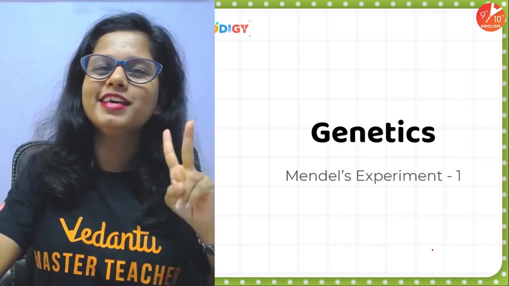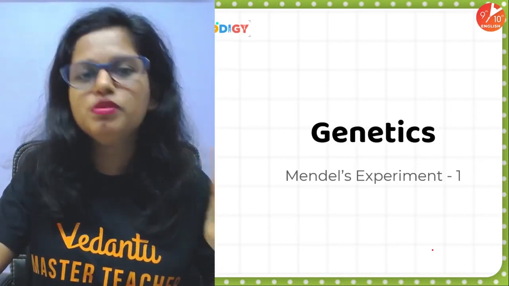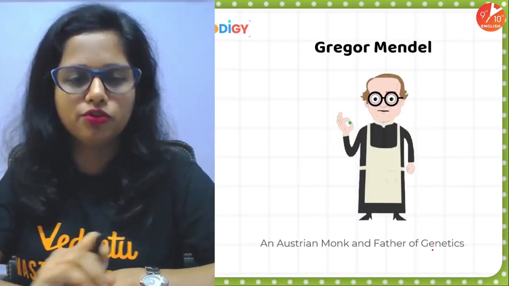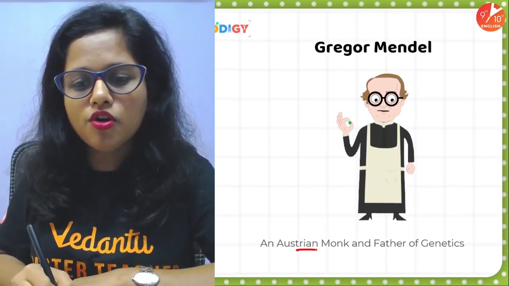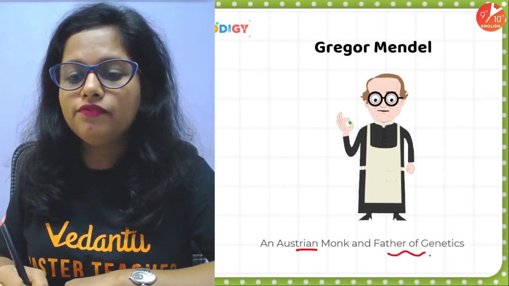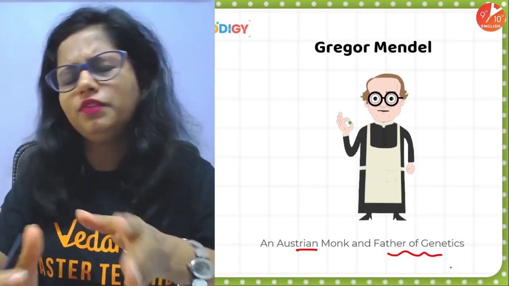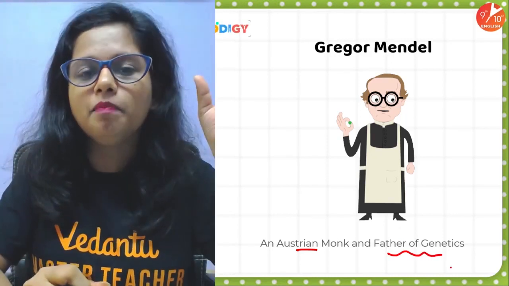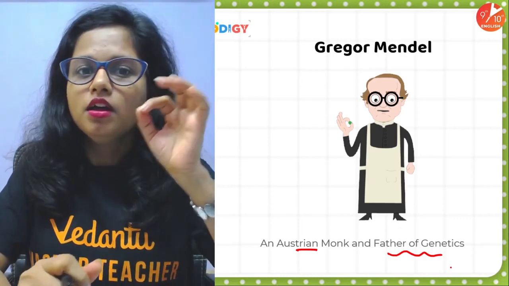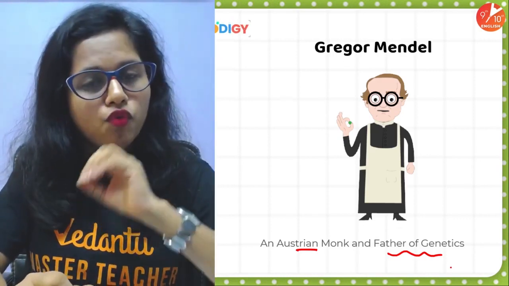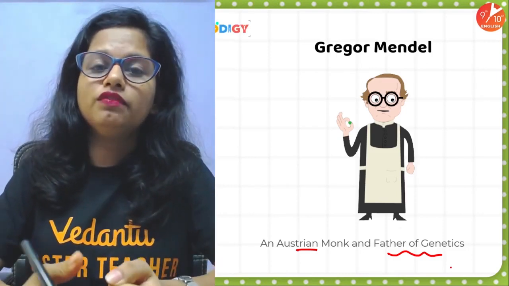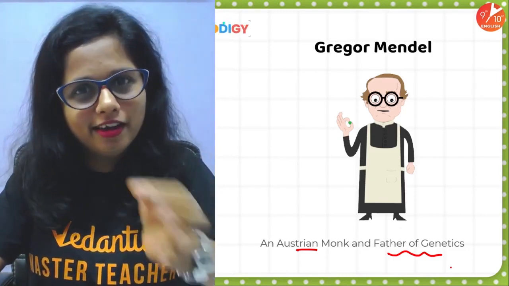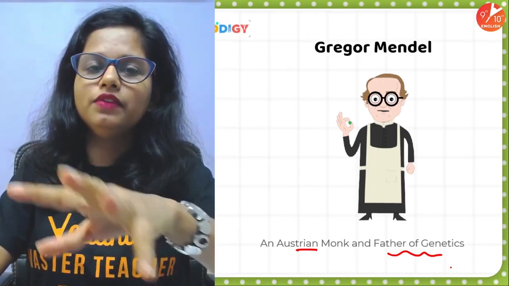So people, as I said, we are going to cover two things. One, monohybrid cross, and second one is mutation, right? So let's begin with monohybrid cross. So as discussed in the previous session, Sir Gregor Johann Mendel was an Austrian monk. He is known as the father of genetics. The experiments which he conducted long back without the usage of a microscope formed the basis of genetics. Whatever he said, it still holds true till date, and that's the reason why he is referred to as father of modern genetics.